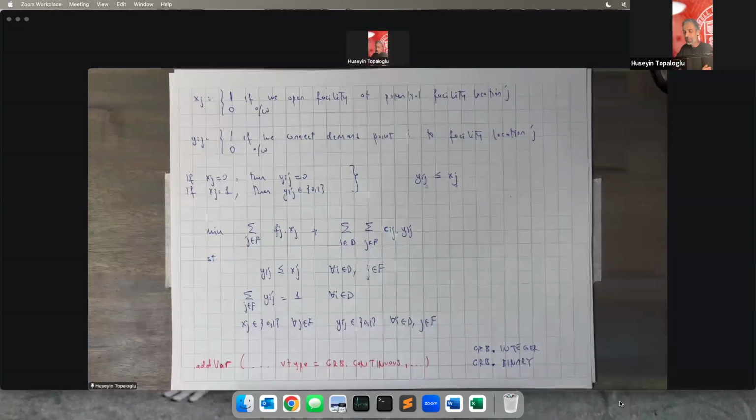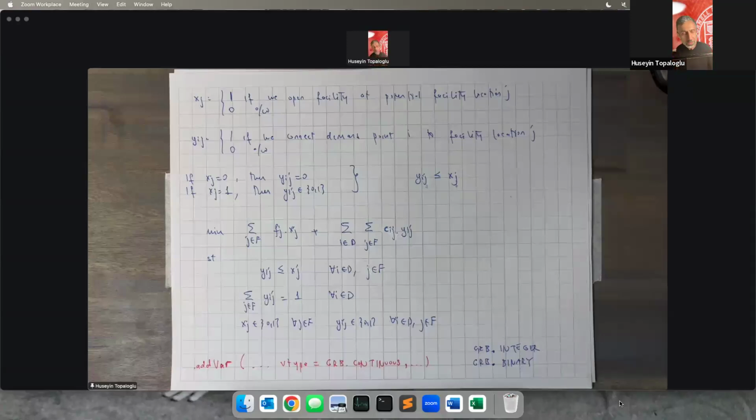One of the shortcomings of this facility location problem is that when we get the optimal solution, it may be that many of the demand points are connected to one facility, and we may not like that. We may say that each one of these facilities can only serve a certain amount of demand, so it's not desirable to see many of the demand points being connected to one facility location.